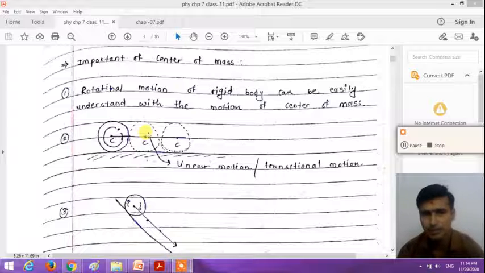All the particles of the rigid body perform circular motion, but the center of mass performs linear motion, and it is easier to understand rotational motion through the motion of the center of mass, right?